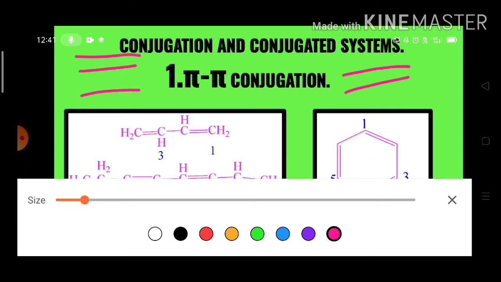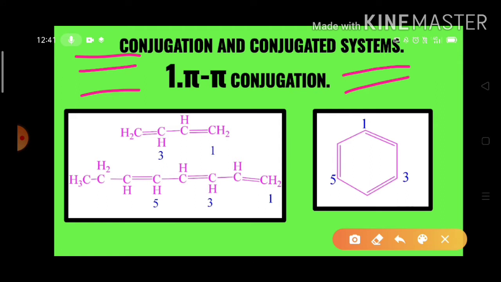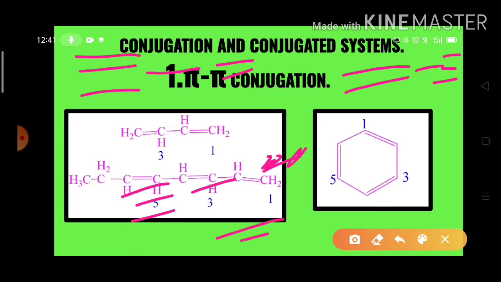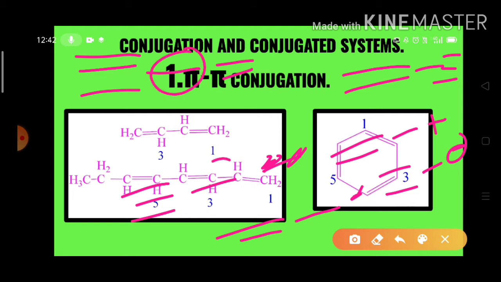So if a multiple bond, that means a double bond or a triple bond, is separated by another multiple bond, that means a double bond or triple bond, or an electron pair like this, or if a multiple bond is separated by an odd electron, or by a positive charge, or by a negative charge with one sigma bond, then we call that situation the conjugation.